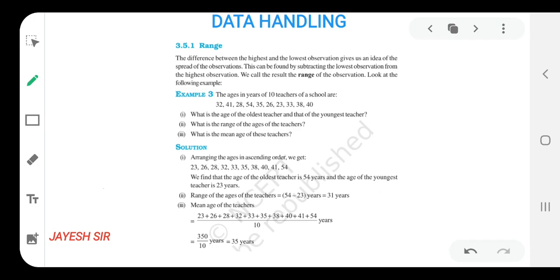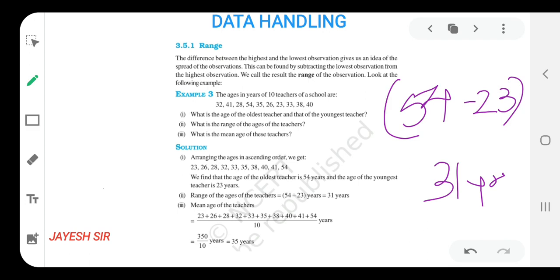So let us begin with the second sum for the day, or the second part of the question. What is the range of the ages of the teachers? To find the range also we need the highest and the lowest observation. So which one is the highest? 54 is the highest and 23 is the lowest. So we'll subtract it. After subtracting, we are getting 31 years. So the range of the ages of the teachers is 31 years.